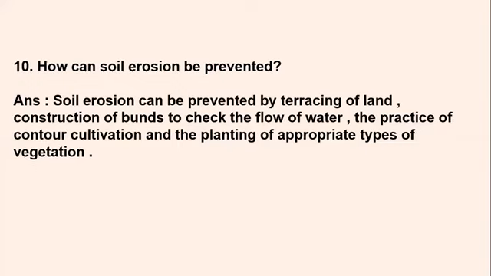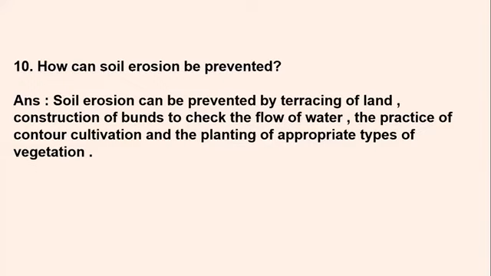Okay. Then the practice of contour cultivation. Now you should start doing contour cultivation to prevent soil erosion. So what is contour cultivation? Growing trees and plants on the sloping areas, on the mountainous areas. For example, you have tree plantation, and the coffee plantation which you see is done in a contour cultivation manner on sloping areas. There, when the trees and plants are there, the roots catch the ground and the soil is fixed, and it is not so easy to wash away the nutrients. So contour cultivation will also prevent your soil erosion.